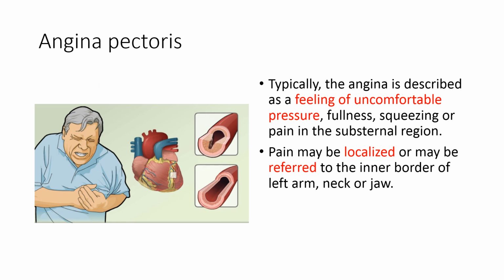Occlusion of a coronary artery, either by thrombus or embolism, leads to development of myocardial ischemia or myocardial hypoxia. Myocardial ischemia leads to accumulation of factor P and lactic acid within the myocardial tissue, and it produces substernal pain radiating to the inner border of the left arm, which is known as angina pectoris. So angina is the cry of the dying myocardial fibers. Anginal pain is increased by cold or after meals, and is frequently described as hot, pressing, and constricting, and usually lasts for only a few minutes.